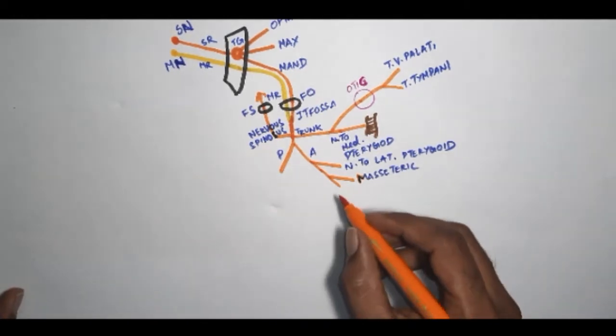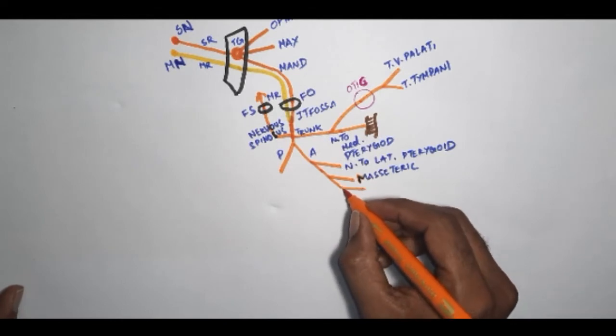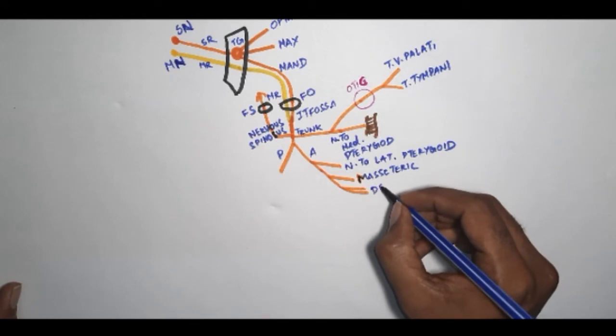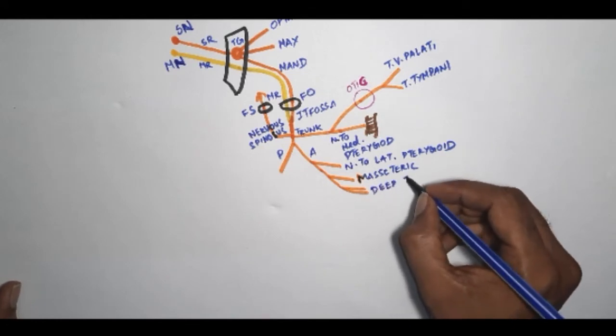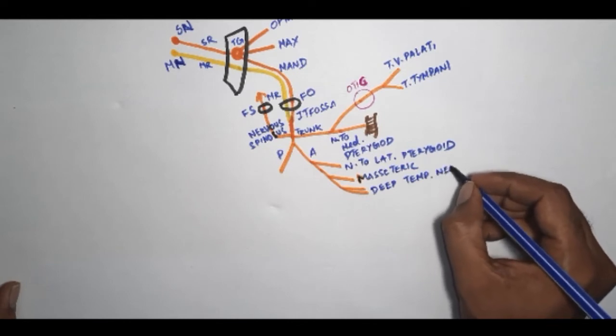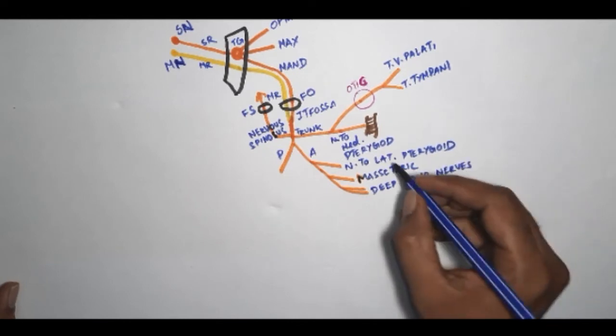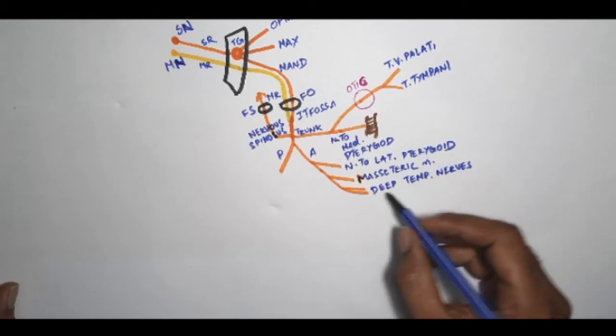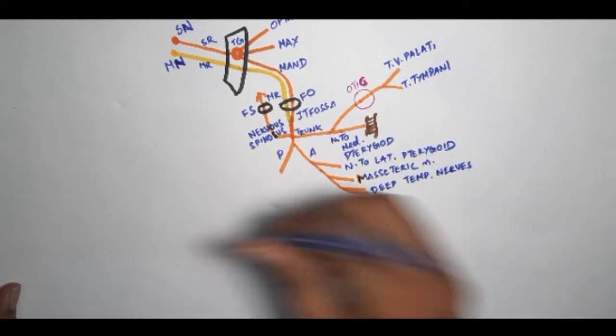The third one that I'm going to see is usually 2 in number. They are called deep temporal nerves. As the name suggests, nerve to lateral pterygoid supplies lateral pterygoid muscle. The masseteric nerve supplies masseter. The deep temporal nerve supplies temporalis.